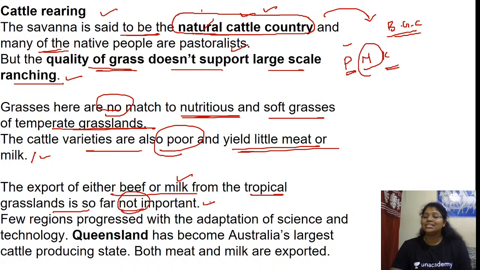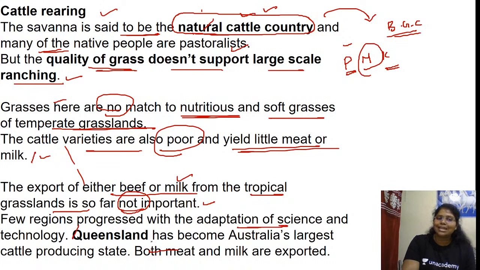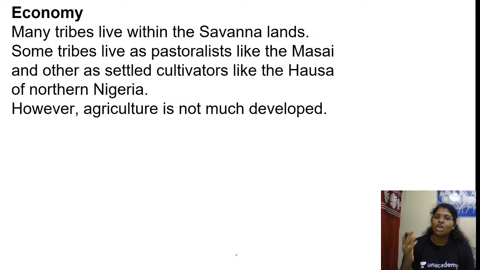Why? Because the cattle are treated with great respect by the Maasai. The wealth of a household is assessed on the basis of its cattle. So they use the cattle purely for milk, and there was no cow slaughtering, not for meat. A few regions have progressed with the adaptation of science and technology. Queensland has become Australia's largest cattle producing state. Both milk and meat are exported. Economy.